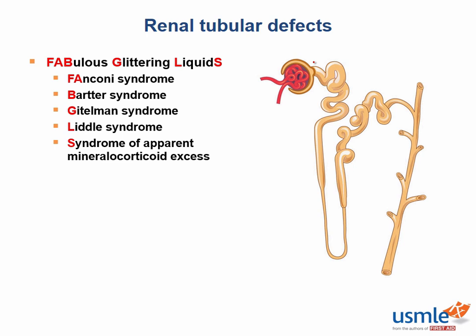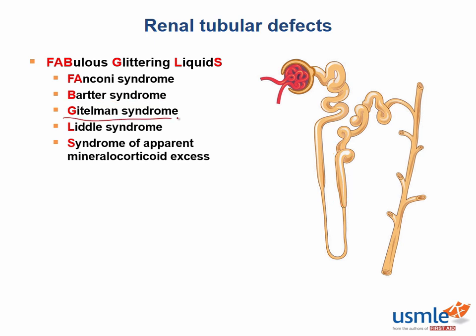Moving on, Bartter syndrome is a reabsorption defect in the thick ascending limb of the loop of Henle. It's an autosomal recessive mutation in the sodium-potassium-chloride cotransporter. It results in hypokalemia and metabolic alkalosis, similar to what you would see with the use of which diuretic? Good, that would be a loop diuretic. Therefore, chronic loop diuretic use and Bartter syndrome present similarly.